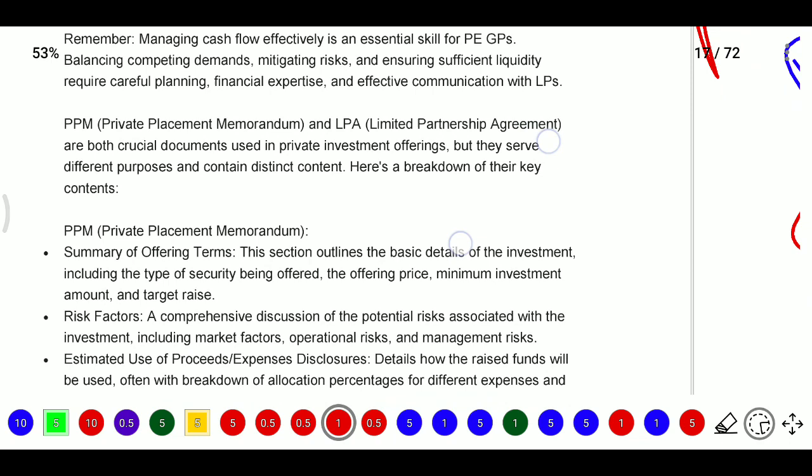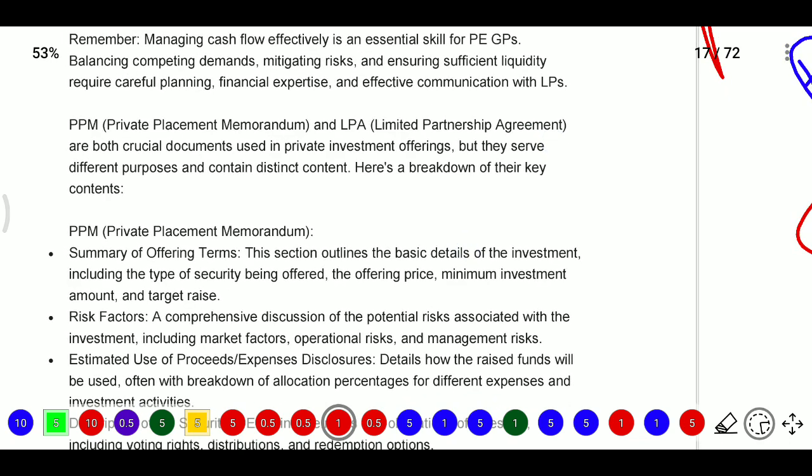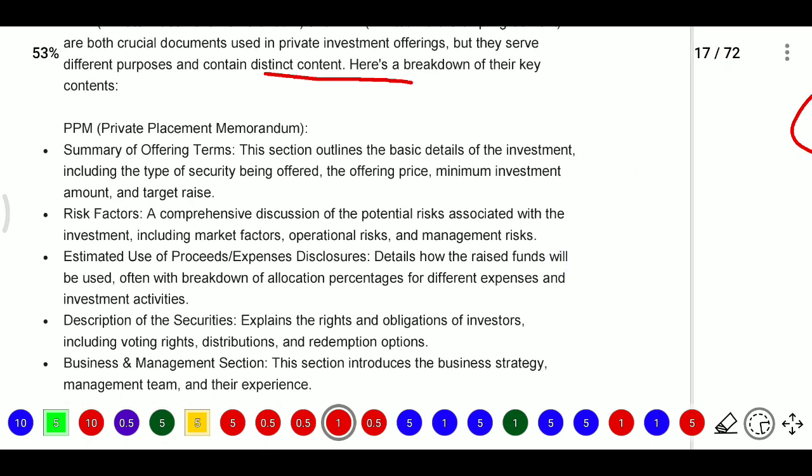Now we are discussing PPM and LPA. PPM means private placement memorandum, and LPA means limited partnership agreement. Both are crucial documents used in a private investment offering, but they serve different purposes and contain distinct contents. Now we need to know what the contents of the PPM are and what the contents of the LPA are.